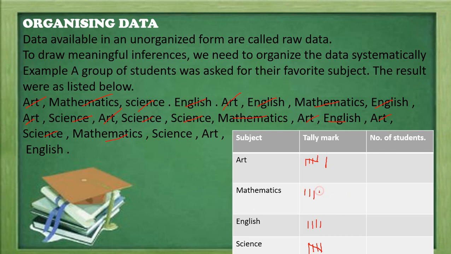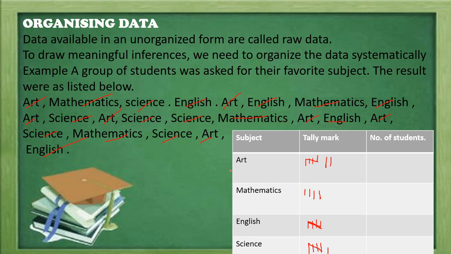Mathematics again is 4, then science, then art, one tally here, and in the English column the fifth, again we mark diagonally, not the vertical line segment. When we draw this, 4 tallies and the fifth one crossing them, this set is a 5, so this symbol denotes 5 students.